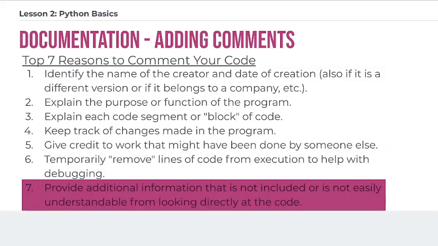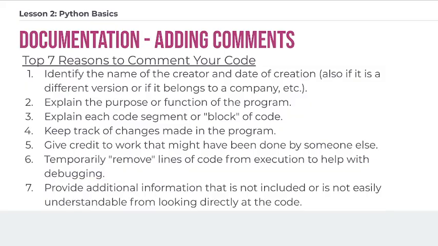Number 7 is provide additional information that is not included or is not easily understandable from looking directly at the code. Right? This might be things like providing additional context for how that program is going to be used, where you got, maybe if you're using different libraries for this program, even additional information about what the plans for future development might be. All of this additional information you can add in using comments. So I hope that at this point I've convinced you that you should be adding comments to your code. Now let's see how you actually do that in Python.